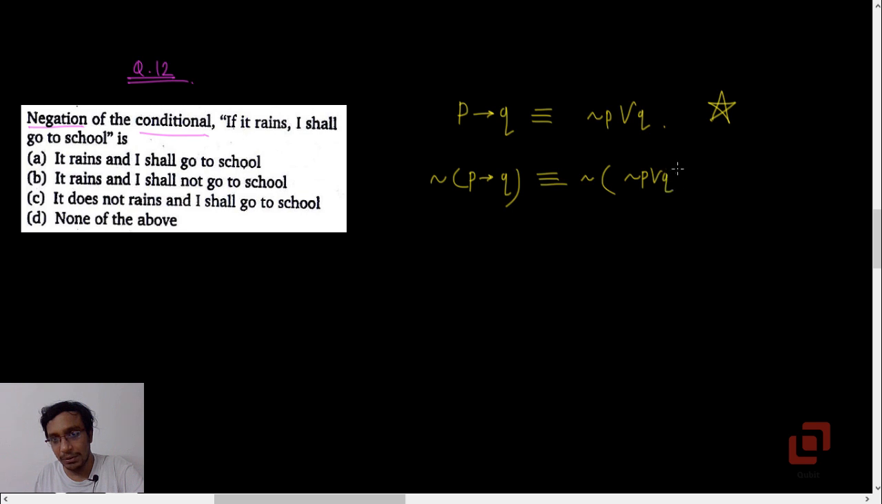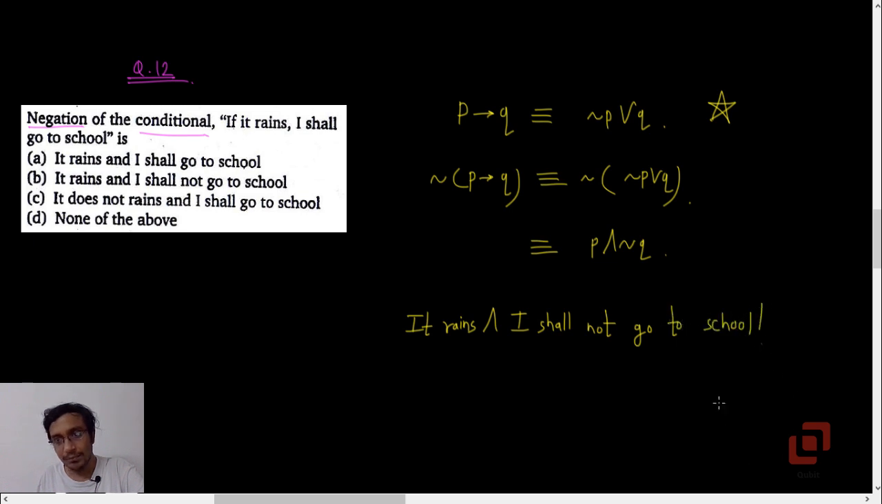negation of negation P or Q. Now use De Morgan's law. So it will be negation of negation P and negation of the second one, that is negation Q. So its negation is P and negation Q, which means it rains and I shall not go to school. According to the rules, let's not write the exclamation mark. So if it rains and I shall not go to school, that is option B.